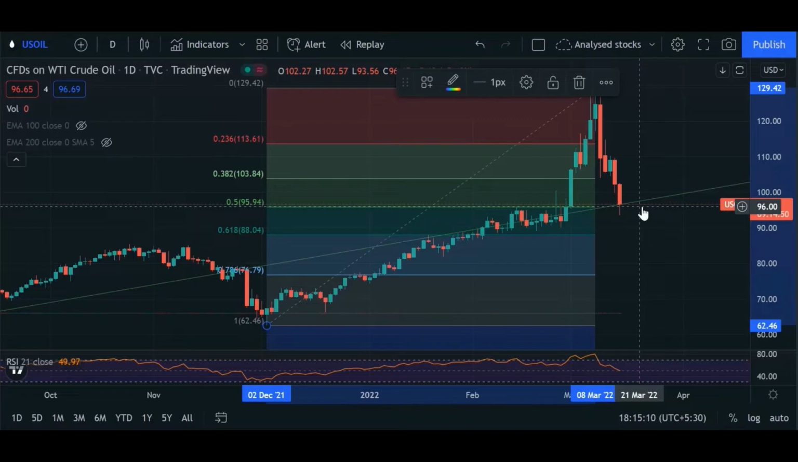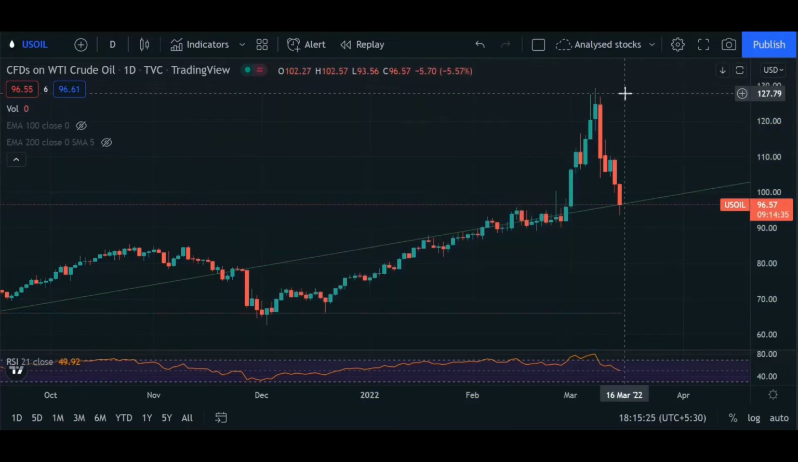That time, I took one indicator's help, that was Fibonacci retracement, and it was giving a signal that around 96 it was going to take support. Now we can see that WTI crude oil price went below 94 and my target was hit around 96. So this was one successful trade that I shared publicly over here.